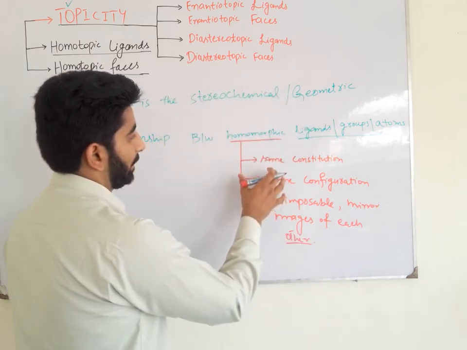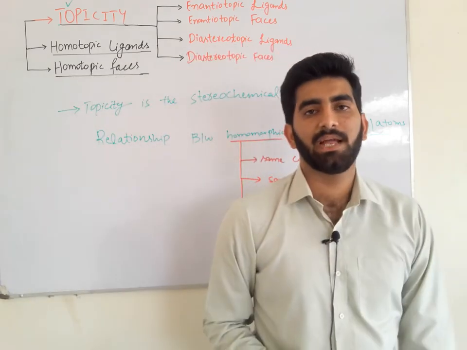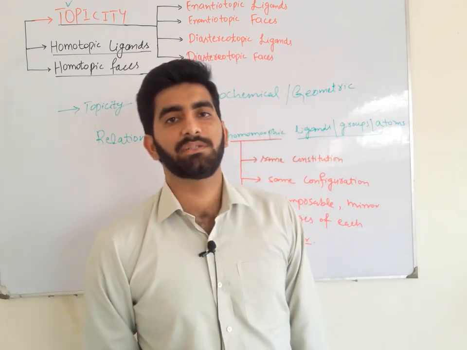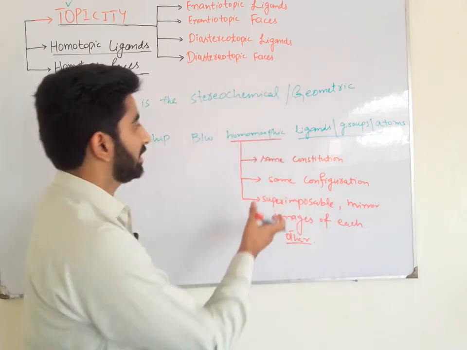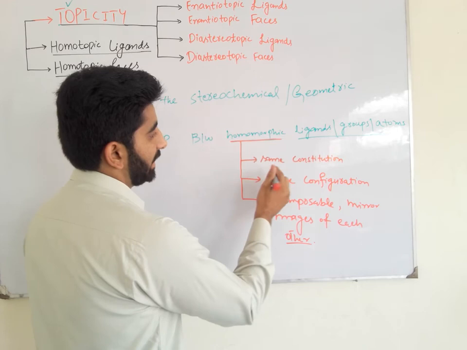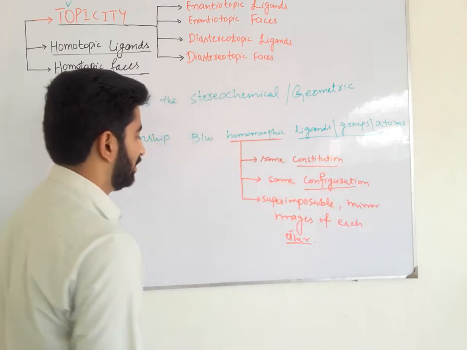So these are the properties of homomorphic ligands. We said topicity is the stereochemical or geometric relationship between homomorphic ligands, atoms or groups, and homomorphic ligands have the same constitution, the same configuration, and are superimposable mirror images of each other.